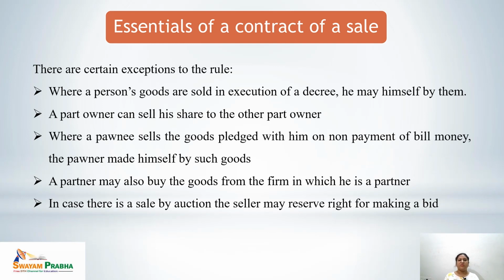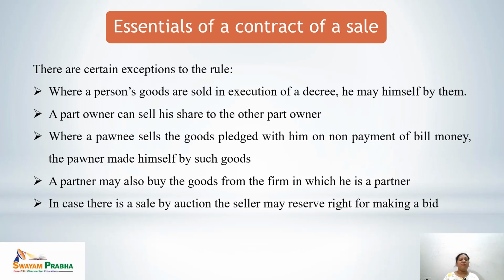One, where a person's goods are sold in execution of a decree, he may himself buy them. It means if there is an execution of a decree, the person can buy his or her goods himself or herself. A part owner can sell his share to the other part owner. It means if there is more than one owner of the goods, say Mr. A and Mr. B jointly hold a particular article, Mr. A can sell his share to Mr. B, the other part owner.